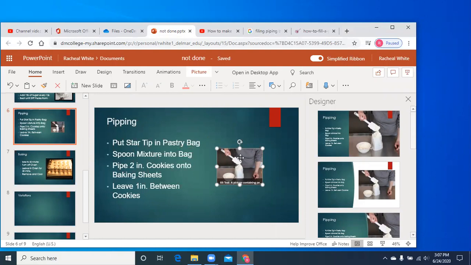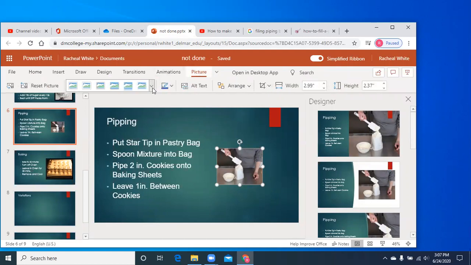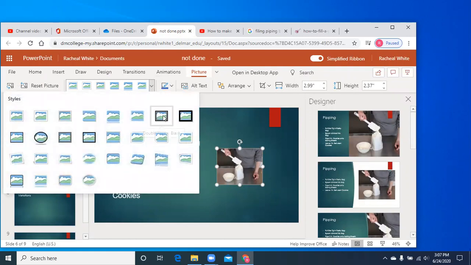Now that we have gone over how to find and insert images, it's time to put a border on that picture. First, you need to make sure that your picture is already clicked, making sure that the bubbles are all the way around it. This will cause a picture tab to appear next to animations. You'll then click on that picture tab and you'll see that borders pop up. You'll then click the down arrow next to the borders and choose your border style.